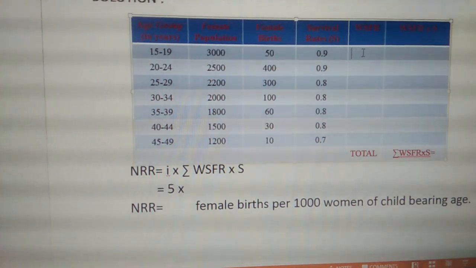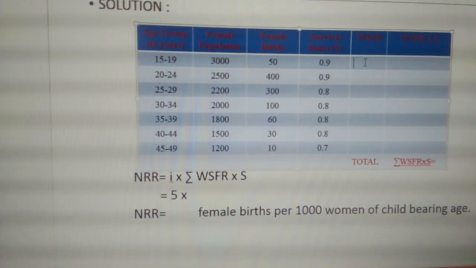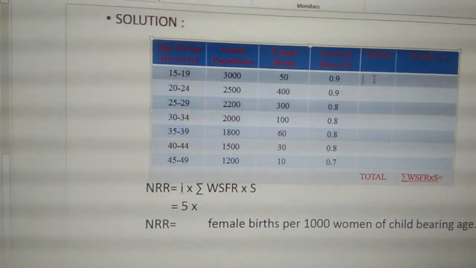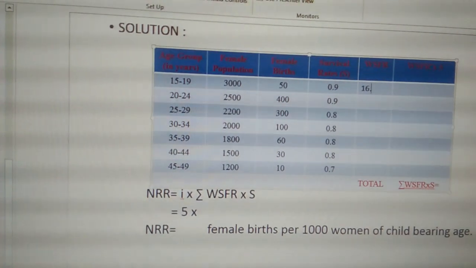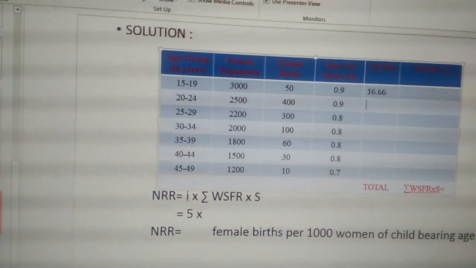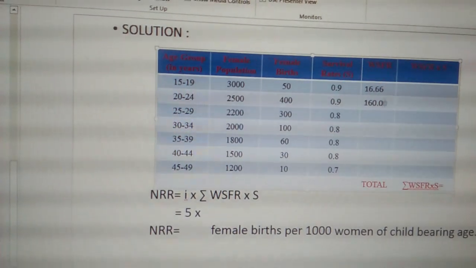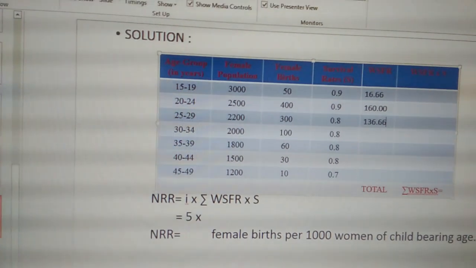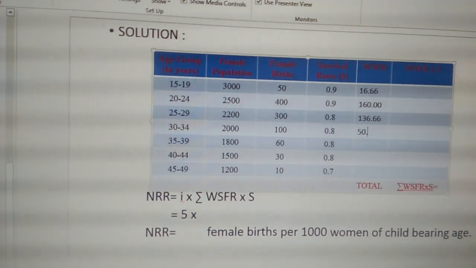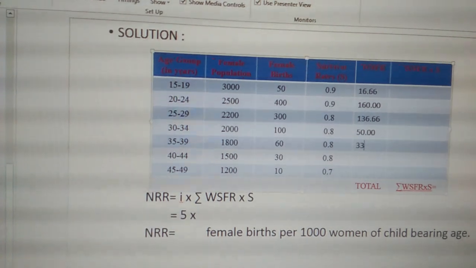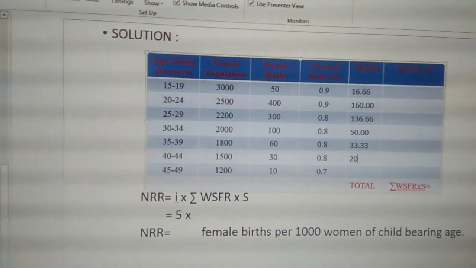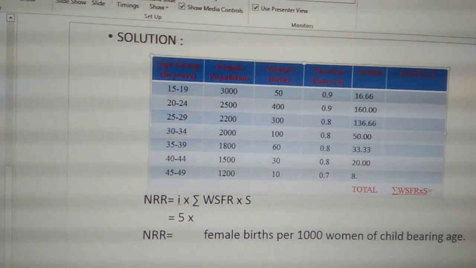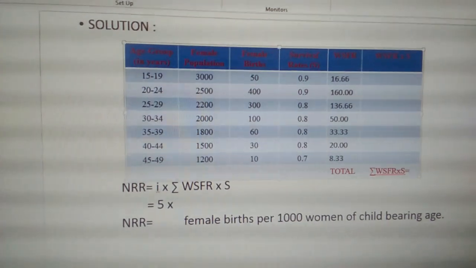The first age group is 15 to 19. It is calculated as 50 divided by 3000 into 1000. So the answer is 16.66. The same is followed for all the age groups. We get 160.00, 136.66, 50.00, 33.33, 20.00 and the last one 8.33. This is how we have to calculate.